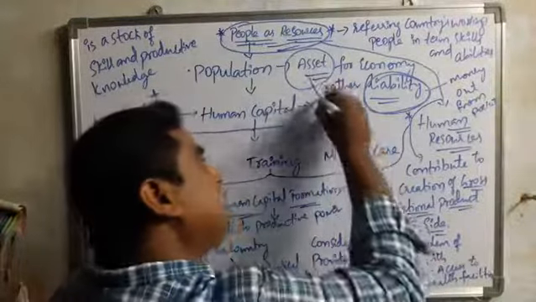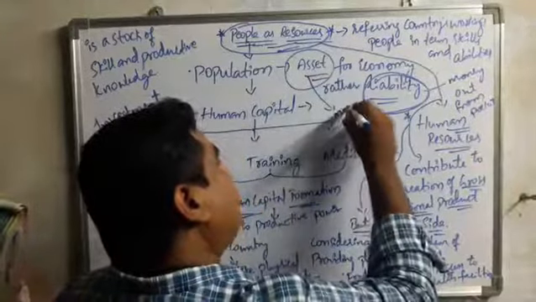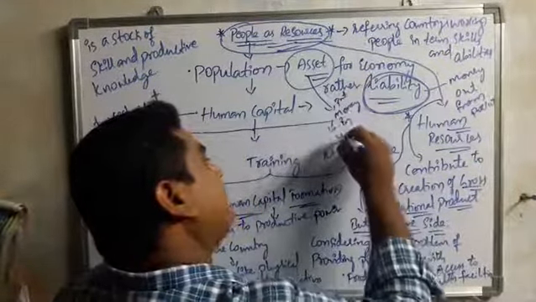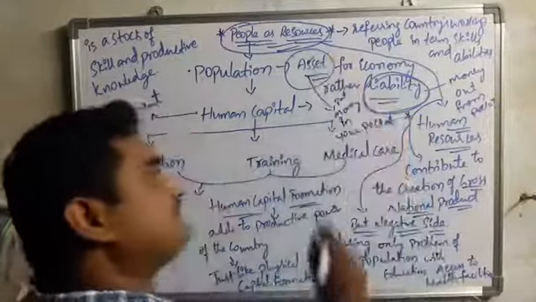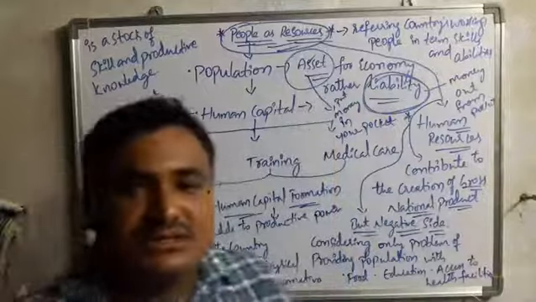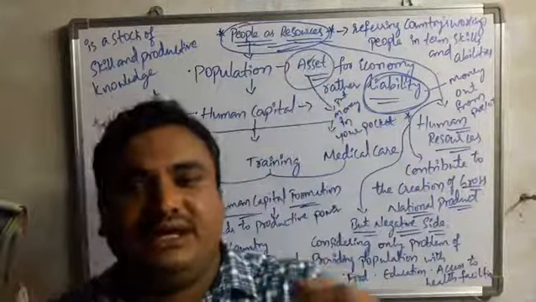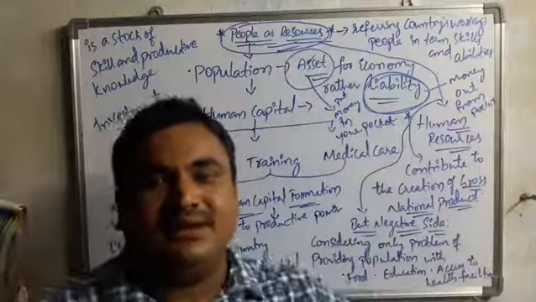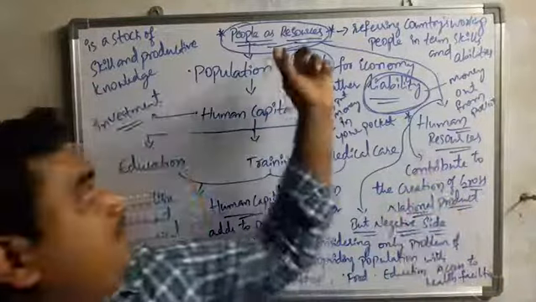Coming to the asset: the money in your pocket. So these are assets and liabilities. Assets are what contribute to the development of our economy. It is a long process, as people as a resource is a long process.